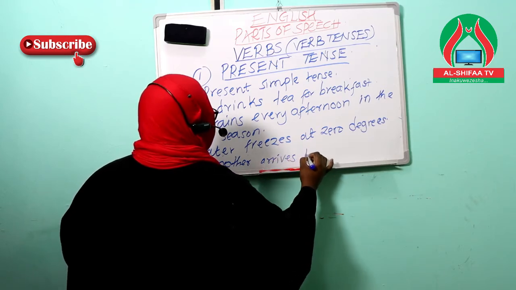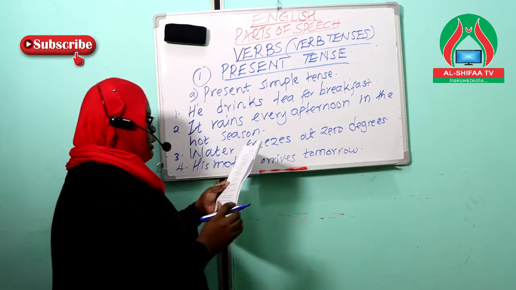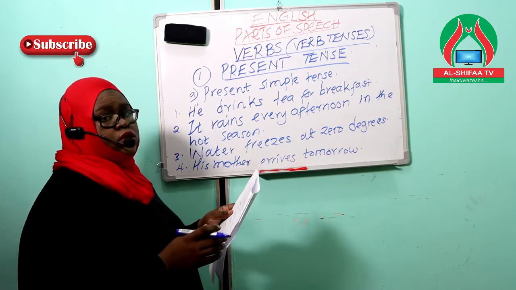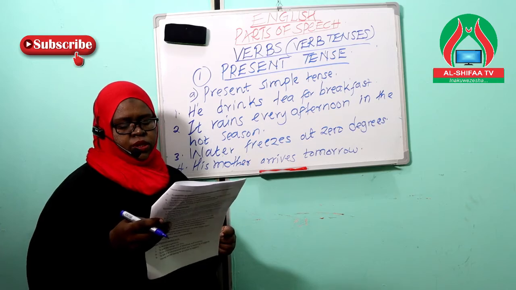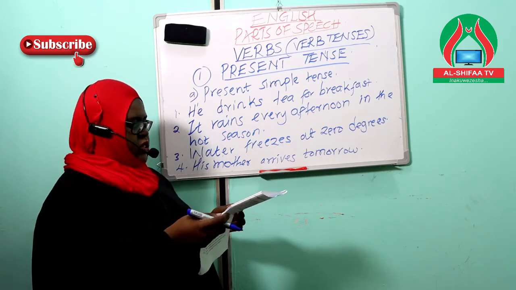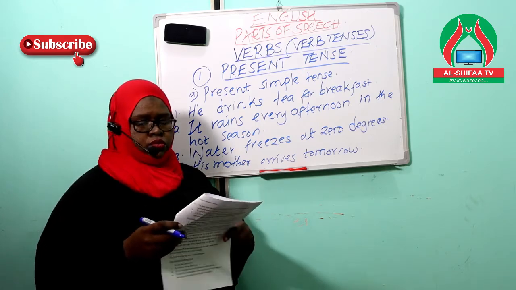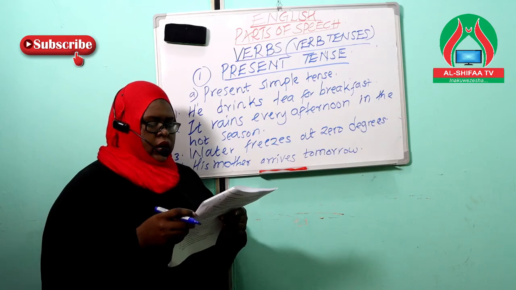His mother arrives tomorrow. This kind of sentence shows us a fixed arrangement. Now for my last example, my board is too small, so I'm just going to say it right away.